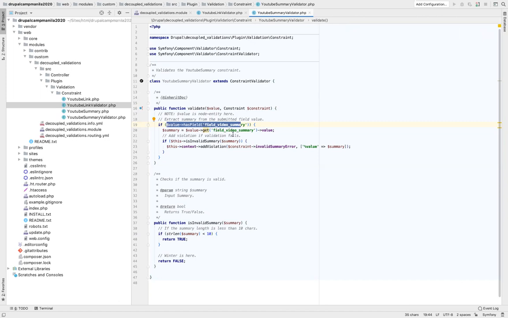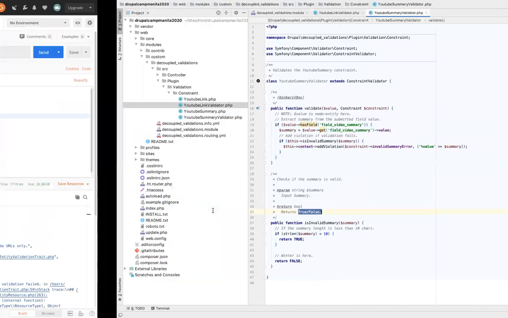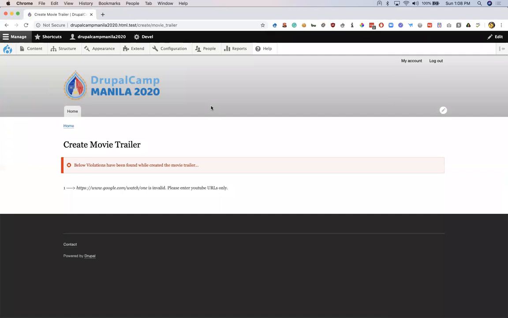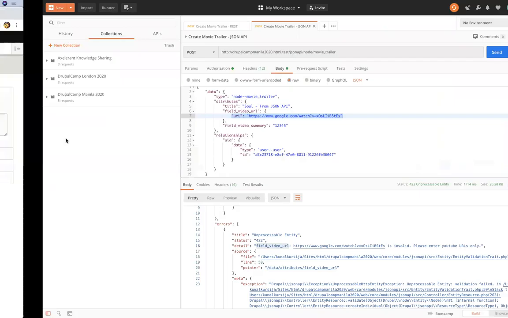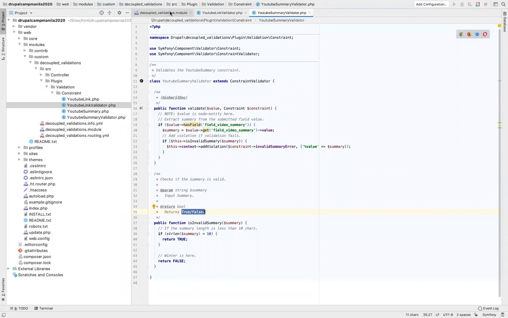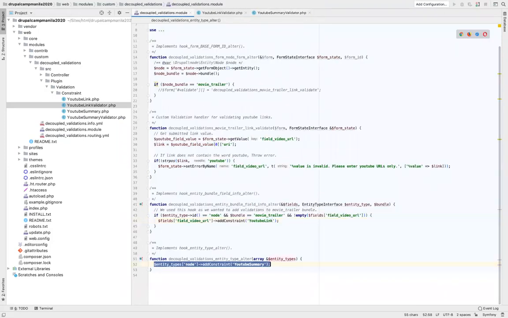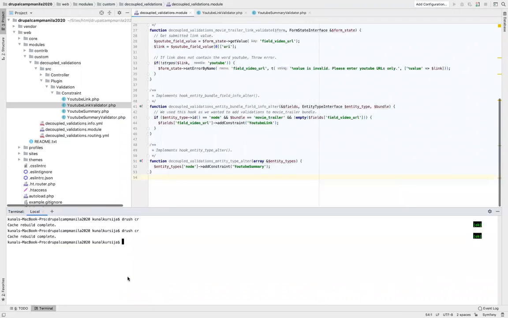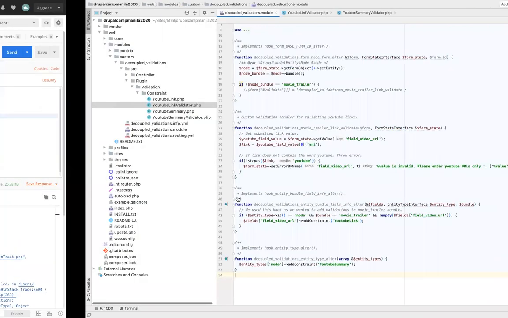Now, that is the code aspect of it. Now let's see if the validations work in the UI or not. I'll go to Chrome again, and I'll go to the content page for movie trailer. Oh, sorry, I did not clear the cache. I just uncommented this particular code, and I did not run the clear cache command. So let me clear it. Since these are entity definitions, we need to clear the cache. Okay, I'll go back to Chrome again. I'll reload the page.